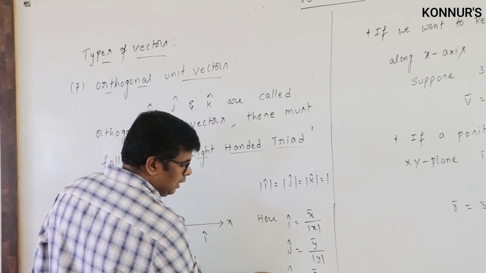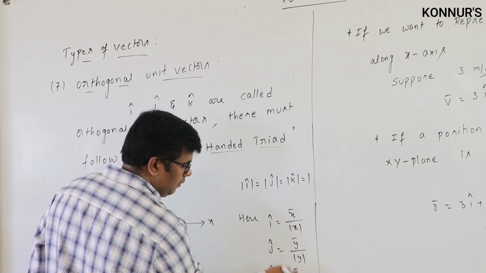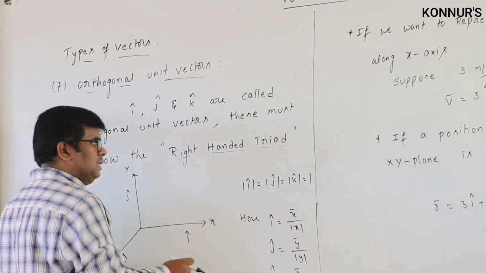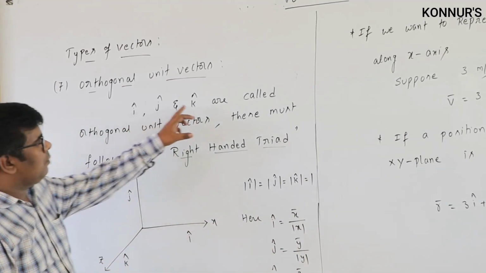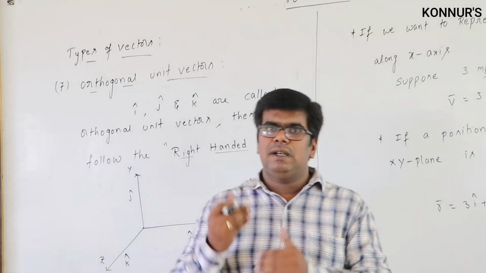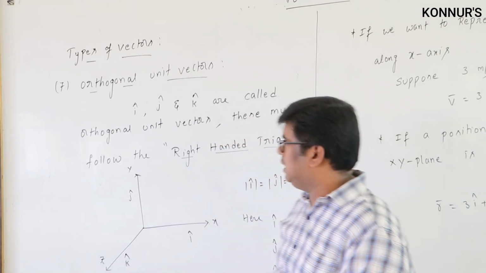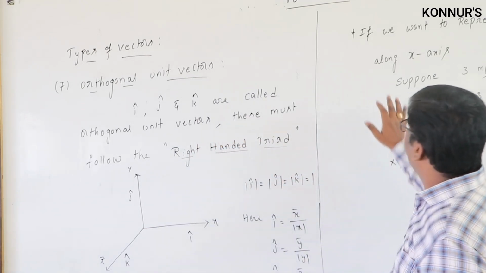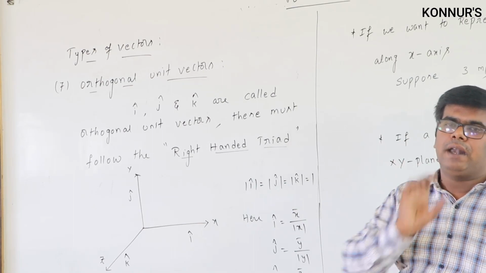Similarly, j cap and k cap are y bar by modulus of y, and z bar by modulus of z. So I cap, j cap and k cap are used to indicate the x direction, y direction as well as the z direction.